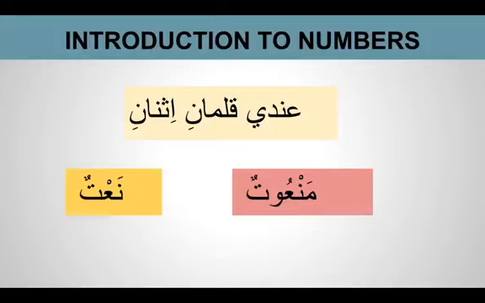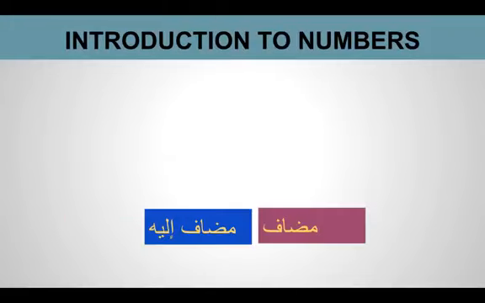So number 1 and 2 we have naat man'ud. From number 3, what we have is a mudaf ilayhi relationship. If we understand mudaf ilayhi, the mudaf cannot have al and cannot have tanween. So when we use the numbers in a sentence along with the noun, they cannot have tanween and they cannot have al, and the noun after it is mudaf ilayhi.